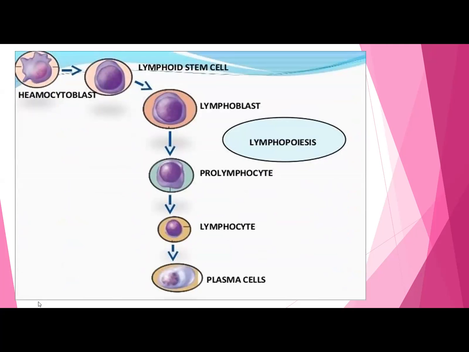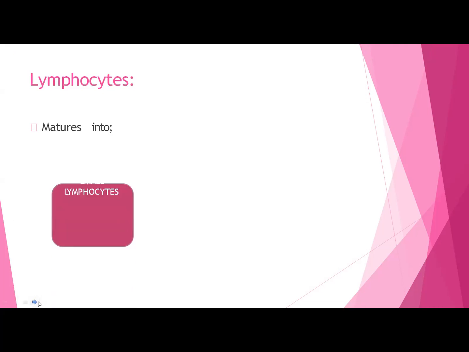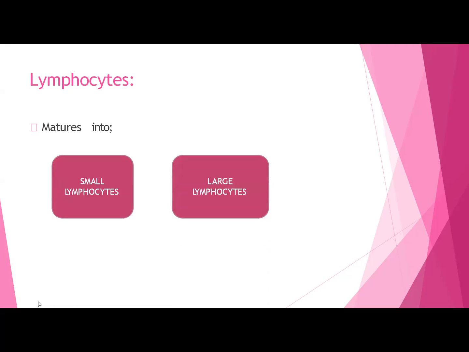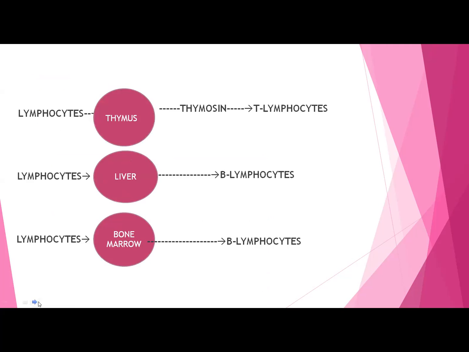This is how it occurs in lymphopoiesis: lymphoid stem cell, lymphoblast, lymphocyte, and plasma cells. This is the process of lymphopoiesis. Now these lymphocytes are again of two types: small lymphocytes and large lymphocytes. I hope whenever you attend the practicals, you will see all these cells. If the lymphocytes mature in the thymus, they will produce T lymphocytes, whereas B lymphocytes will be matured and activated from the liver and the bone marrow.